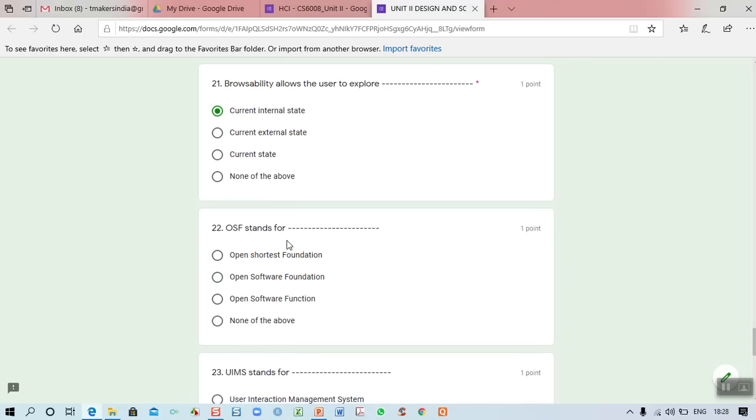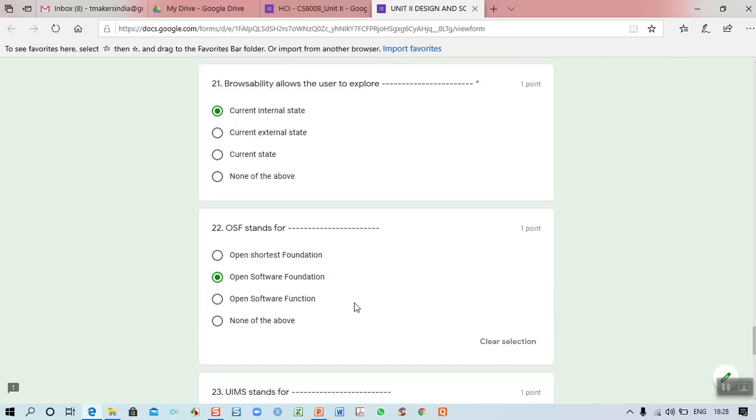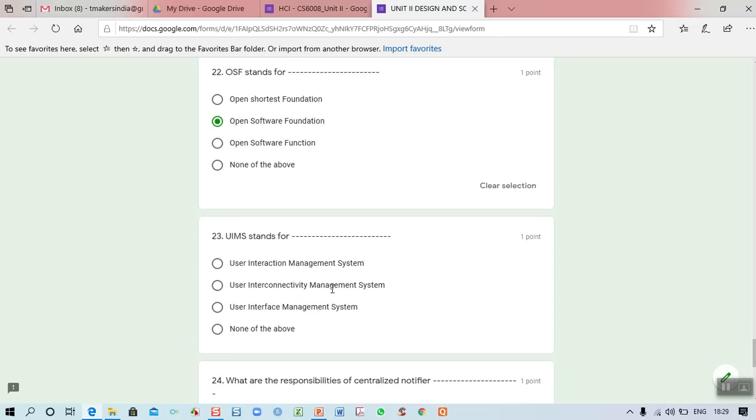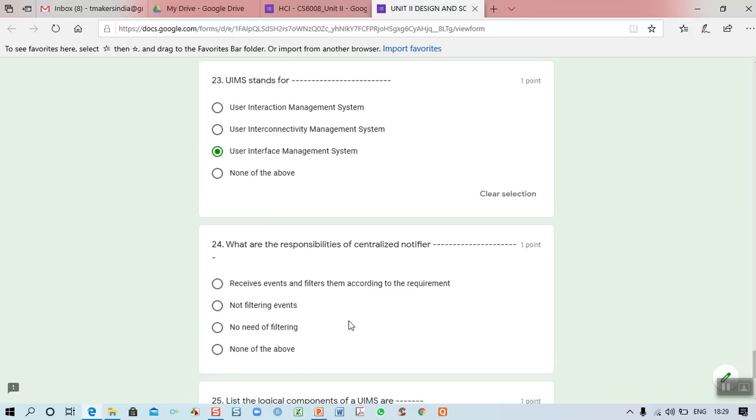22. OSF stands for Open Software Foundation. OSF stands for Open Software Foundation. So it is not Open Shortest Foundation or Open Software Function. It is the Open Software Foundation, right? So here the 23rd: UIMS stands for... What is the meaning of user interface management system? The third one is correct.